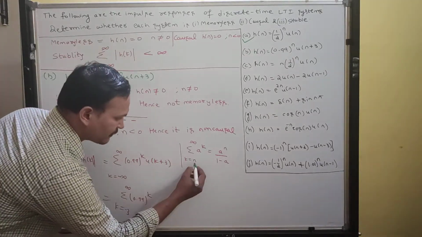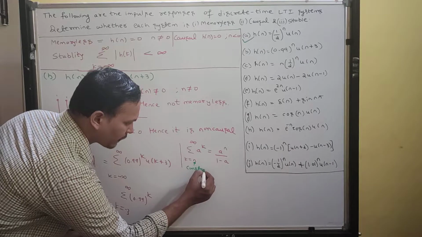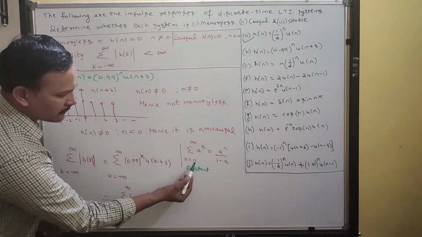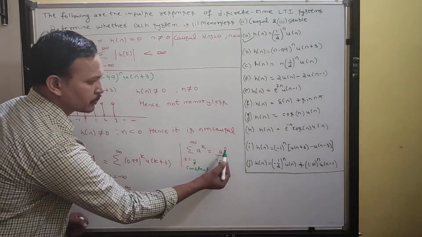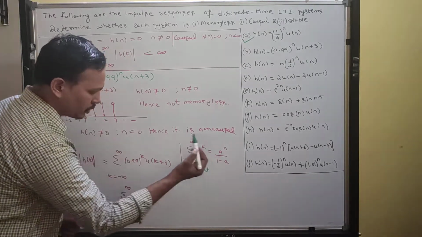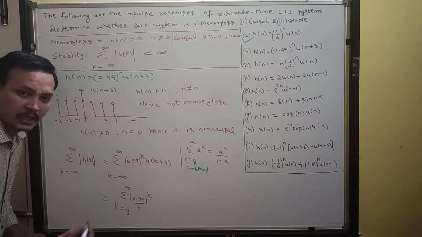What is the value of this n? This n is nothing but a constant. Whatever the value of n is, minus 3, we should put it over here. Then what about the a value? The a value is 0.99.